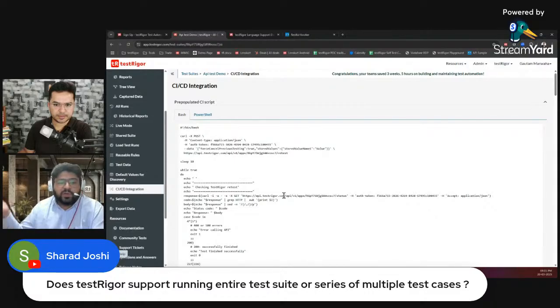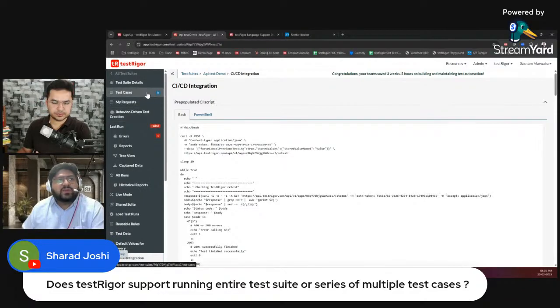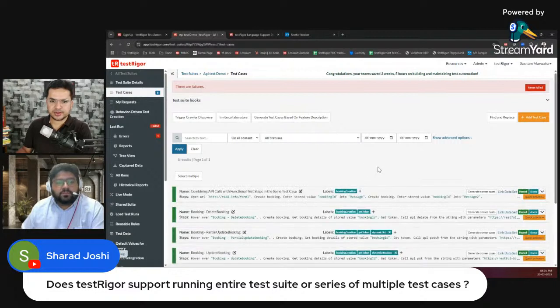So once the deployment is done, these scripts will trigger the suite, and that suite will trigger all the test cases that we have. Okay. Great. So Sharath, it supports either selecting which one you want to run. You can either run the complete test suite, or if you created individual jobs or individual pipelines in any CI/CD server, they have a bash script which you can simply use, and it can trigger the test accordingly.